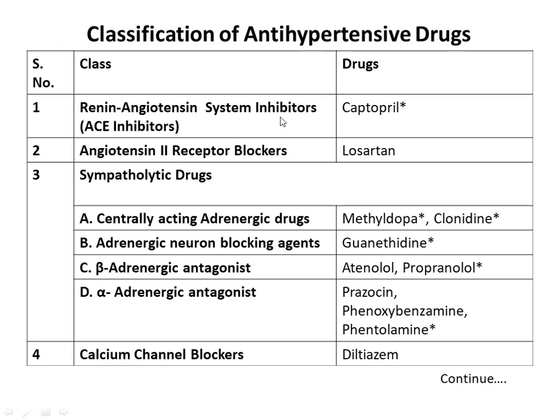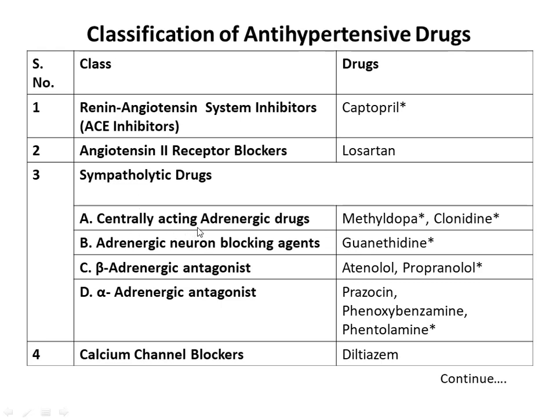First class is renin-angiotensin system inhibitor. The drug in this class is captopril. Second class is angiotensin 2 receptor blocker. Drug in this class is losartan. Third major class is sympatholytic drug. These four subclasses are given in this major class.